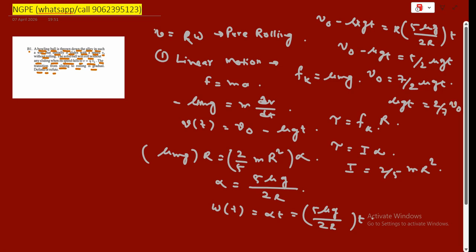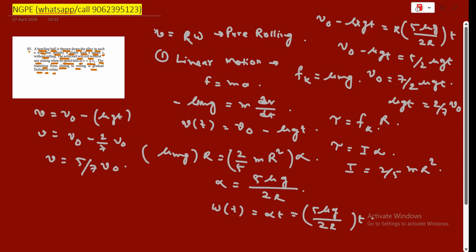Now let's find the final velocity v at that exact time. v equal to v0 minus mu g t. So v will be equal to v0 minus 2/7 v0. So v will be 5/7 v0. So the math checks out. We defend the statement.